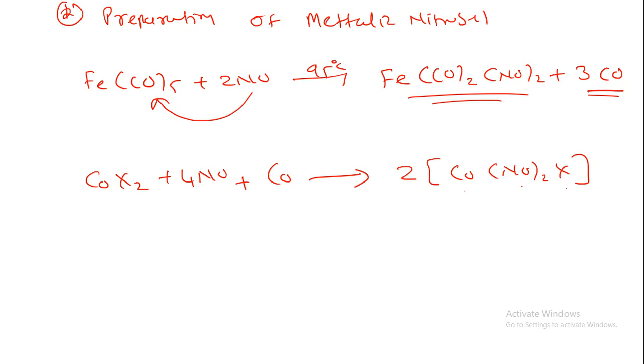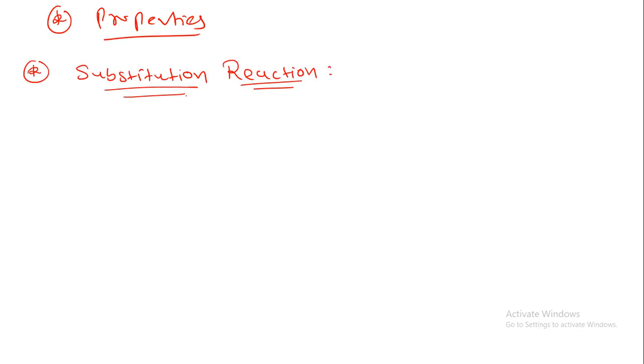So now let us understand the properties of metal nitrosyl compounds, that is, the substitution reaction. We have already seen the substitution reaction in our earlier lecture on metal carbonyl. Let us take one example.